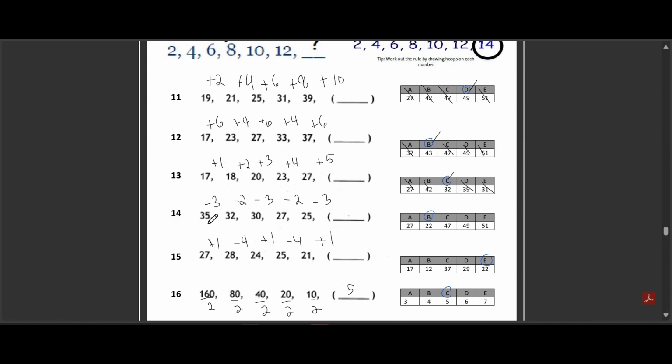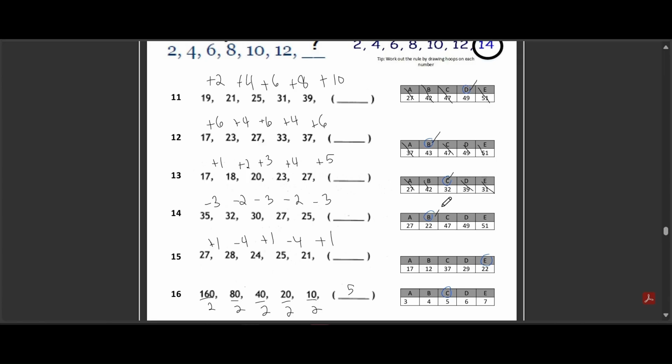Question 14. Here is the next number sequence. 35, 32, 30, 27, 25. What comes next? The options are A, 27, B, 22, C, 47, D, 49, and E, 51. The correct answer is B, 22.